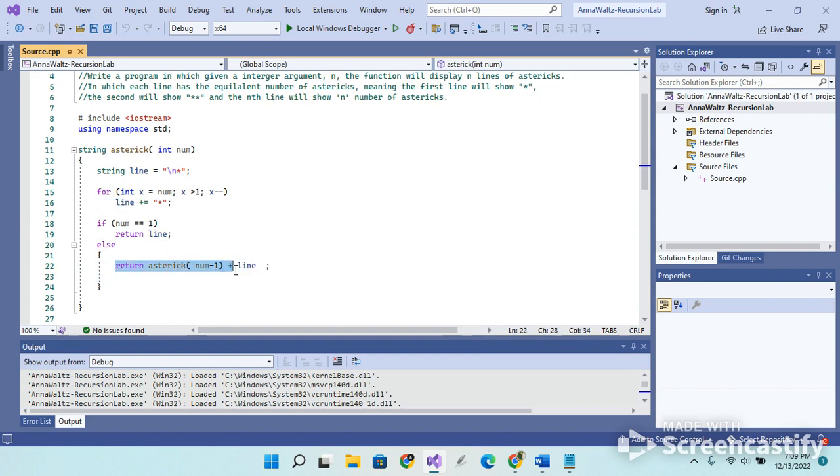As far as the recursive statement goes right over here, you'll notice that our first num is being tacked onto the end of our little return statement right here. If you think about what the final return might look like, this would have all of the smaller numbers, and this would have our final biggest line number, right? Which is why when I put in 4, our final line was a line of 4 asterisks.